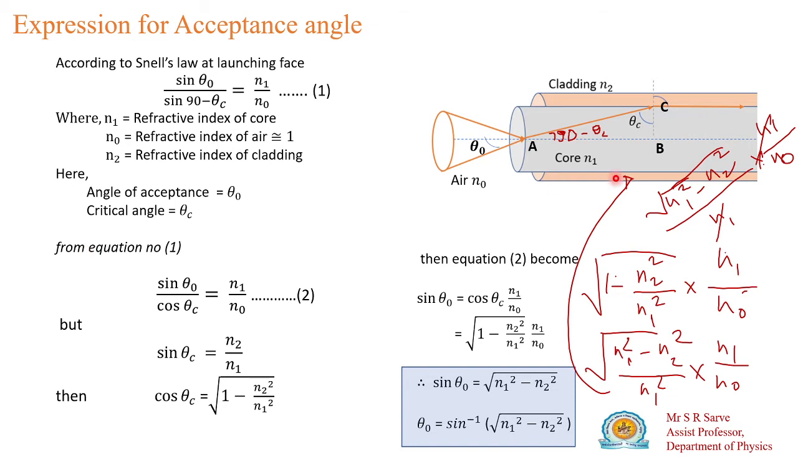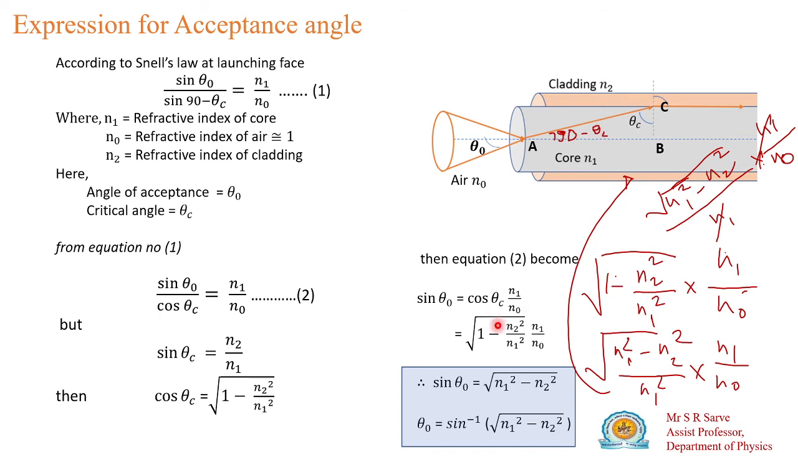Here we will erase it. So what will you get? You will get under root of n1 square minus n2 square divided by n naught. But what is n naught? N naught is the refractive index of the air, which is equal to 1. So this value is 1, which means this will equal under root of n1 square minus n2 square. So sin theta naught is equal to under root of n1 square minus n2 square.